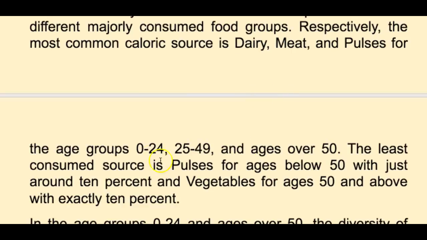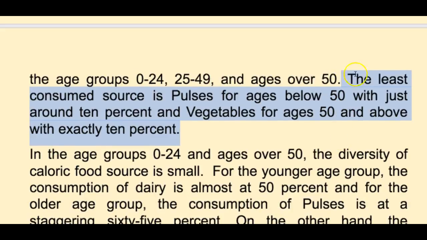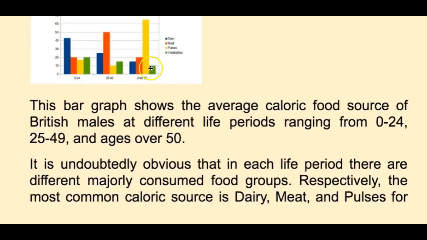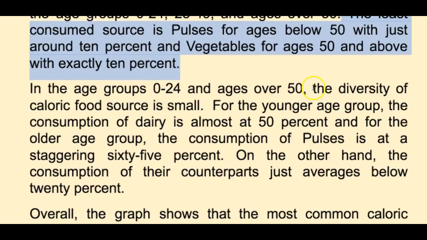The least consumed source is pulses for ages below 50, with just around 10%, and vegetables for ages 50 and above with exactly 10%. Good, that's fine, good observation. However, you've put the observation here of the ages over 50. It'd be much clearer if we leave the observations of the over 50s till the last, because that's where it comes from. First we talk about this, then this, then this. Okay? That's more logical. In ages group 0 to 24 and ages over 50, the diversity of caloric food source is small.